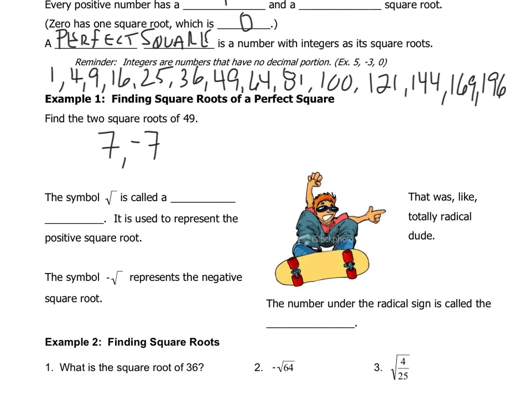Next, we want to talk about this symbol here. It looks like a bit of a division symbol with a little tail on the front. This symbol is called a radical.